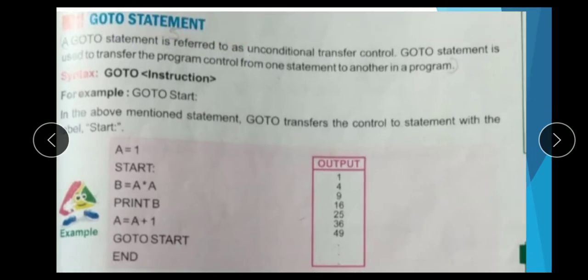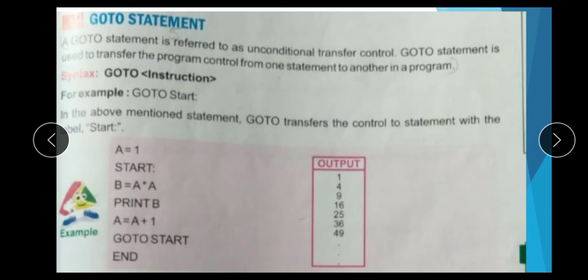Go to statement. A go to statement is referred to as an unconditional transfer of control. The go to statement is used to transfer the program control from one statement to another in a program.